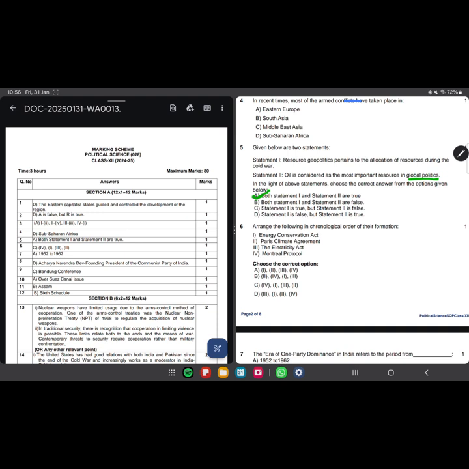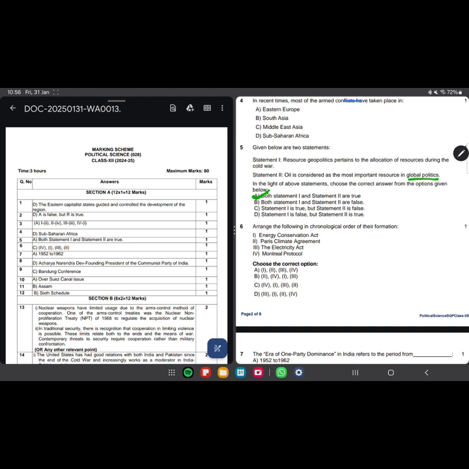Here we move ahead with: arrange the following in chronological order. Honestly, I'm not very familiar and I don't remember. I accept it because I'm not in touch with this part of the book. So I'll be taking help of the marking scheme.